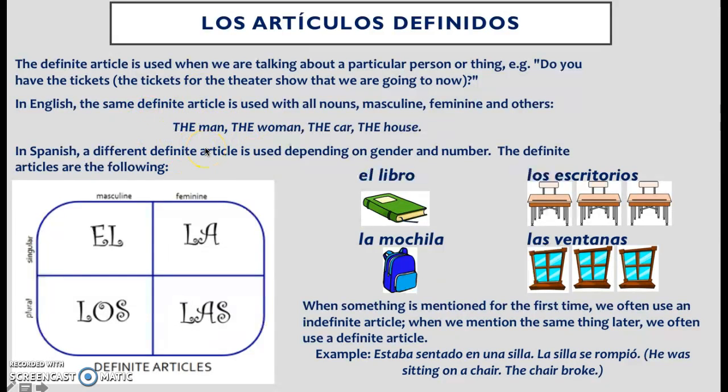In Spanish, however, nouns are gendered and they're numbered. So you have to change the article to match the noun in gender, masculine or feminine, and number, singular or plural. Now, how do you decide which one of these to use? Repeat after me. El, la, los, las. These are your definite articles.